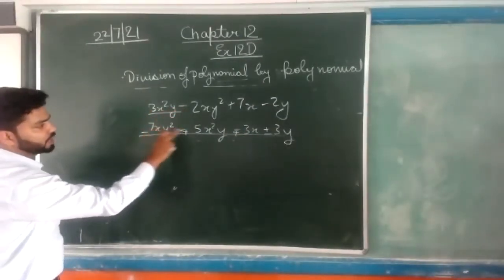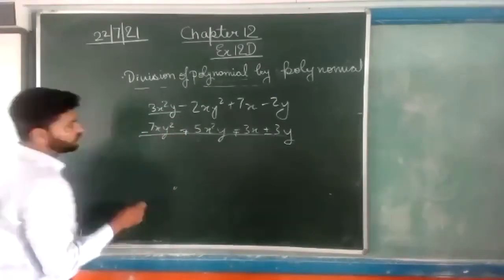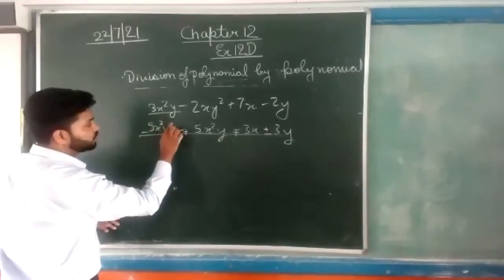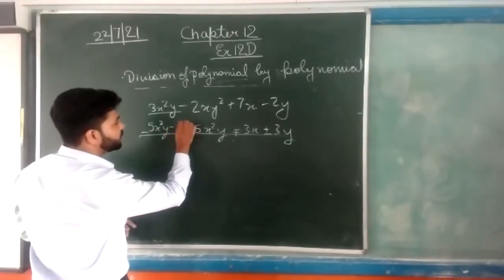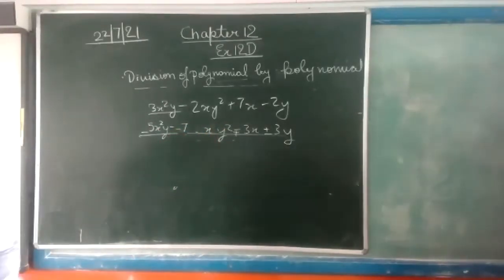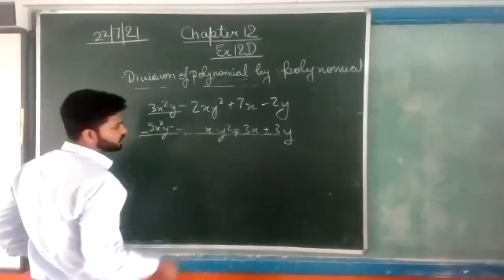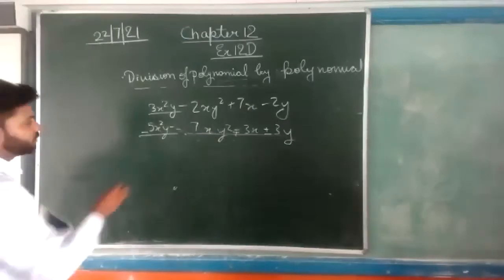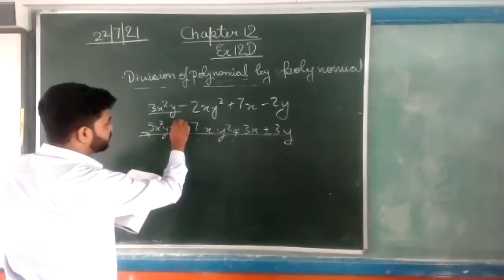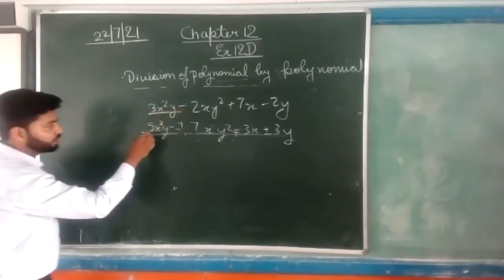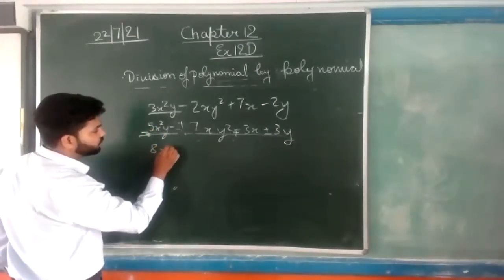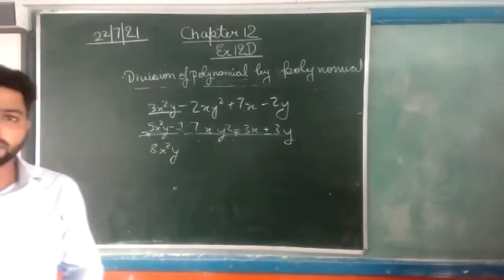The term 3x square y is not in the correct position, so we will first write 5x square y here, and minus 7xy square. That is correct. Now we just rearrange this. Since we are subtracting, it will become plus, it will become minus. 3x square y plus 5x square y will become 8x square y. Is this correct? Yes, Rudransh?